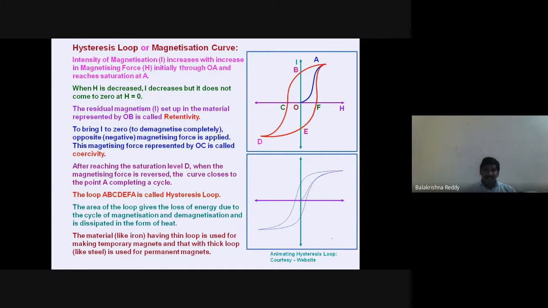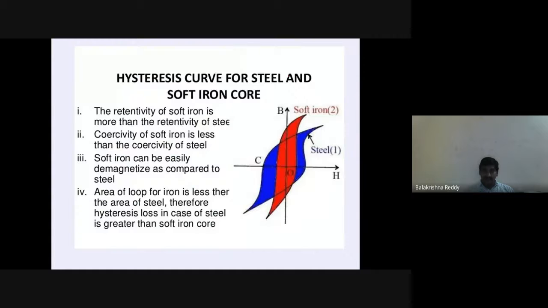This is a hysteresis loop, how it takes place. See, for different materials it is different. This wider part is the coercivity, the demagnetization, and retentivity, two important characteristics. Apart from that, susceptibility is another characteristic, which is used for the permanent magnet and for the electromagnet. This is all about the hysteresis loop or magnetization curve. In the next slide, we will see a little more clarity for the two different materials.